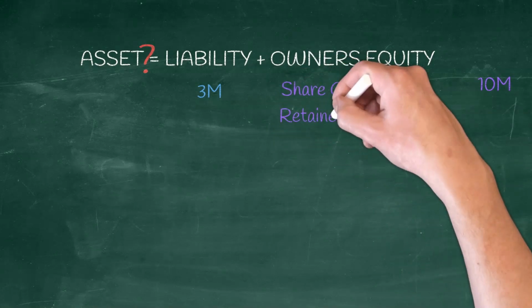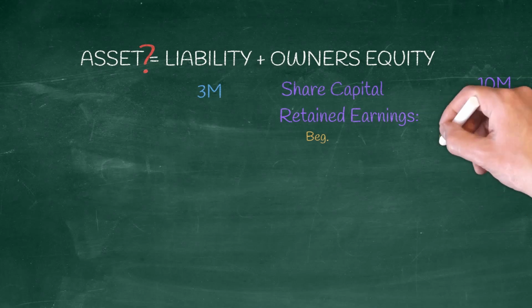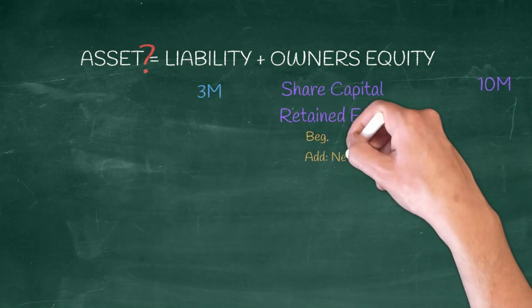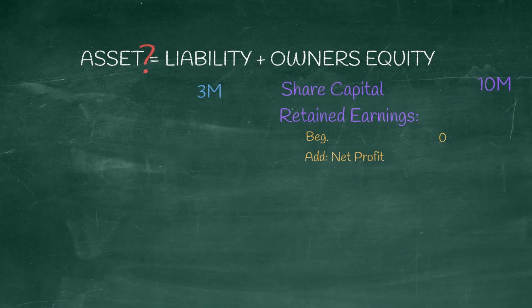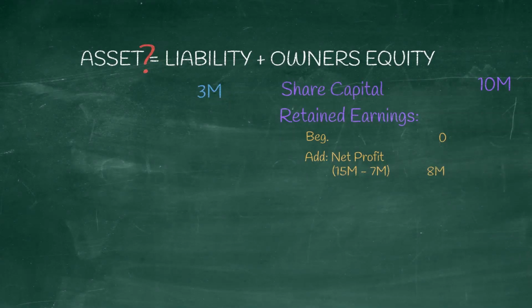Now, in owner's equity, the business issued shares capital worth 10 million at the beginning and no other transaction is mentioned in the problem related to shares capital. During the year, the company generates sales of 15 million, but we need to deduct the expenses amounting to 7 million to get the net profit of 8 million. Then, this will be added to retained earnings. Since the company starts operation only this year, there's no beginning retained earnings balance. So, the 8 million profit calculated is the retained earnings balance as of year end.